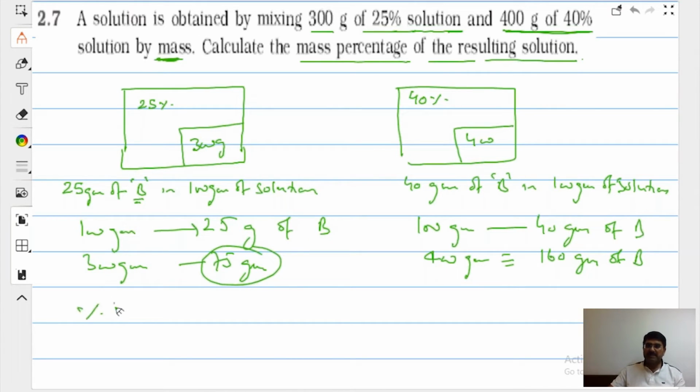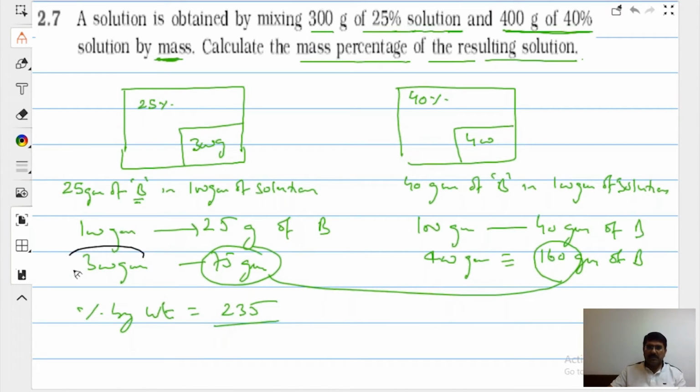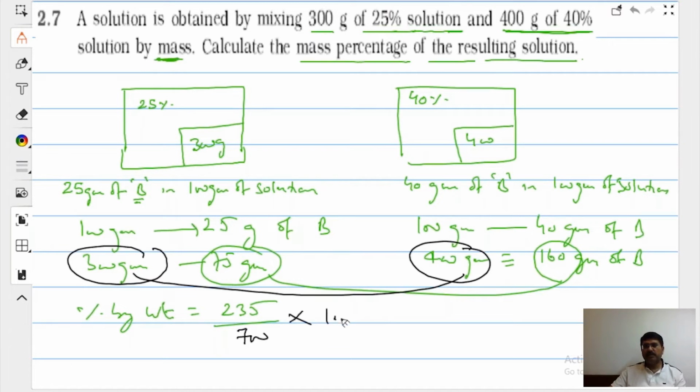Then what is percentage by weight? What is the solute? It is 160 plus 75. It is 235. Please check it. You will be checking my calculation also. And beta, what is the total solution? 300 gram of this and 400 gram of this. So what is the total solution? 700. 235 by 700 into 100. What is the answer, bacho? Around 33%, right?